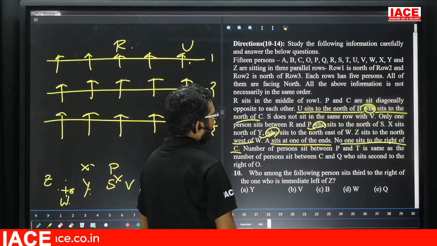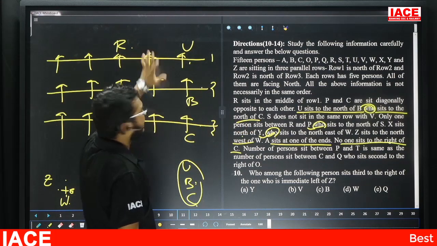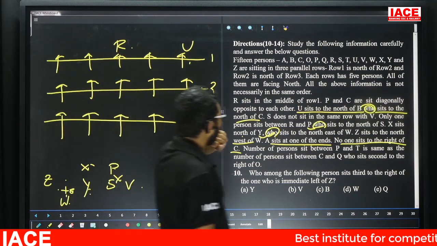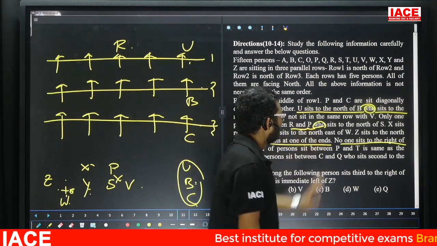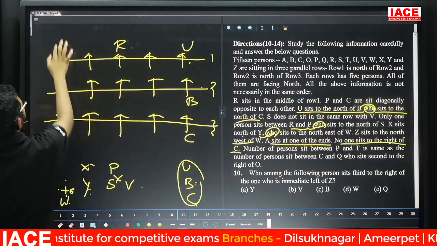Friends, the next clue point is what? See here. One person sits between R and P. Between R and P here we have one member. Yes. Now friends, check here. R and P, no chance. R is one chance for P.